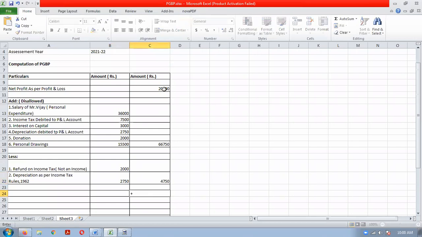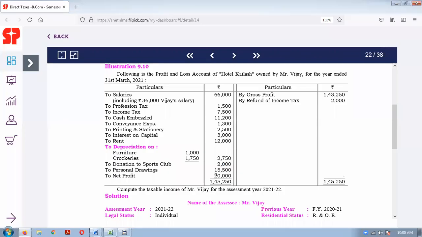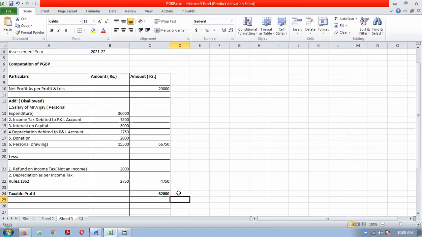So what we will do? Take the profit, add the adjustments, reduce the adjustments, and we will get our taxable profit. See, as per the profit and loss account your profit was 20,000, but for tax purposes we calculated 82,000, because we have disallowed all this expenditure which is not allowed as per the Income Tax Act.